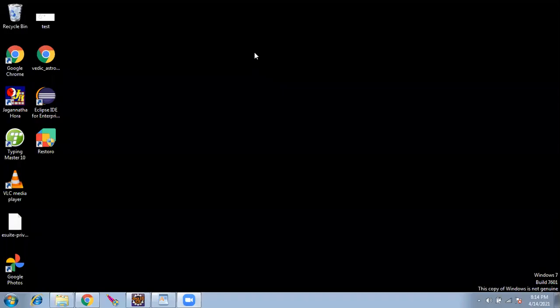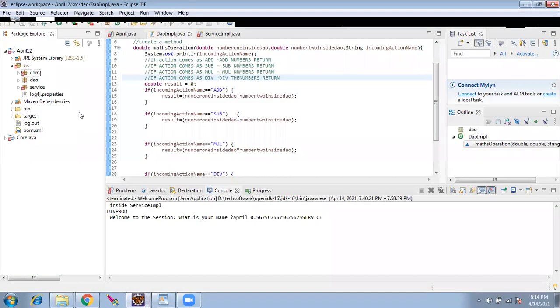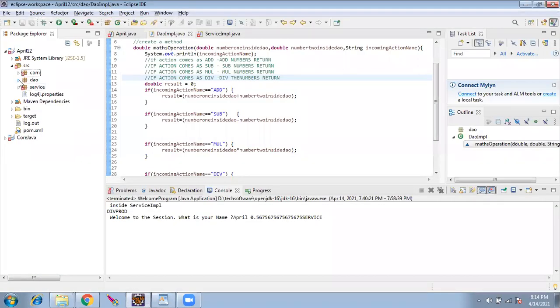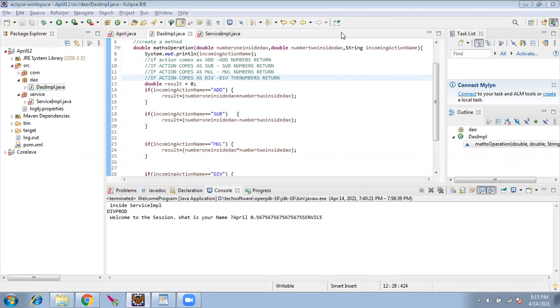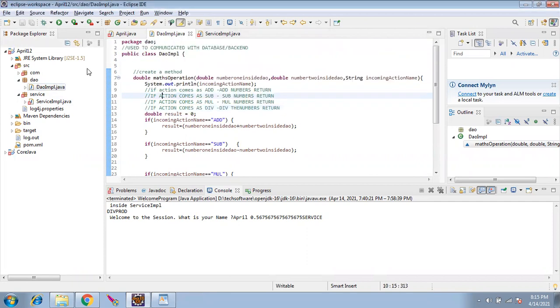So I'll share my screen. Now I have created two packages, DAO and service. Inside DAO, I pushed that Java file, and inside service, I pushed the DAO IMPL in the service file. Now, if you go here, there is some error. We'll see what it is.